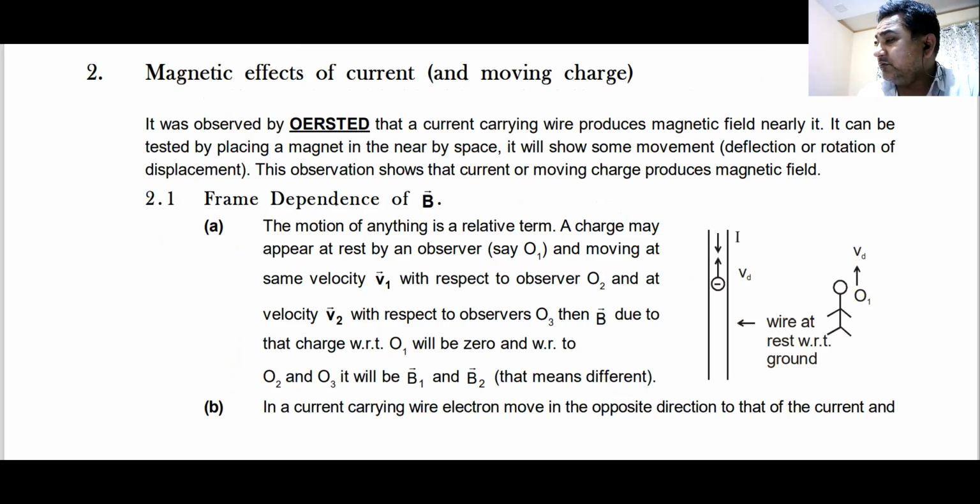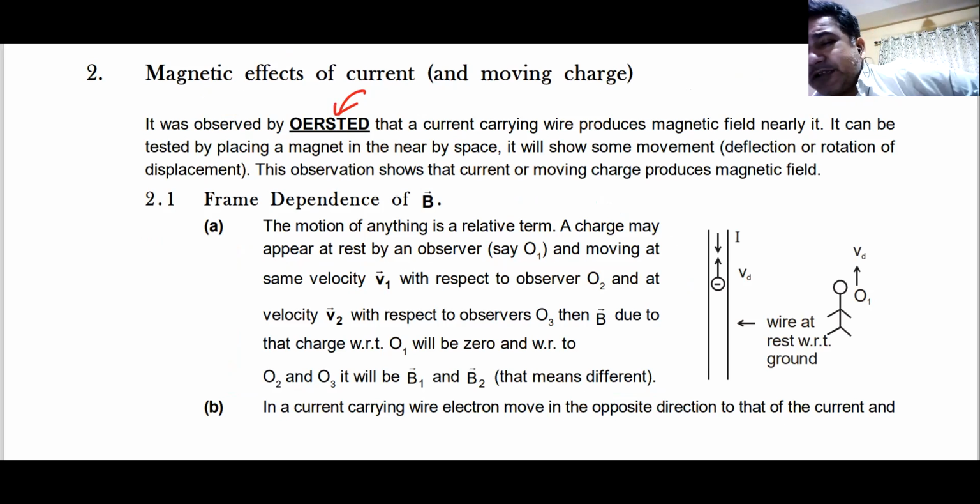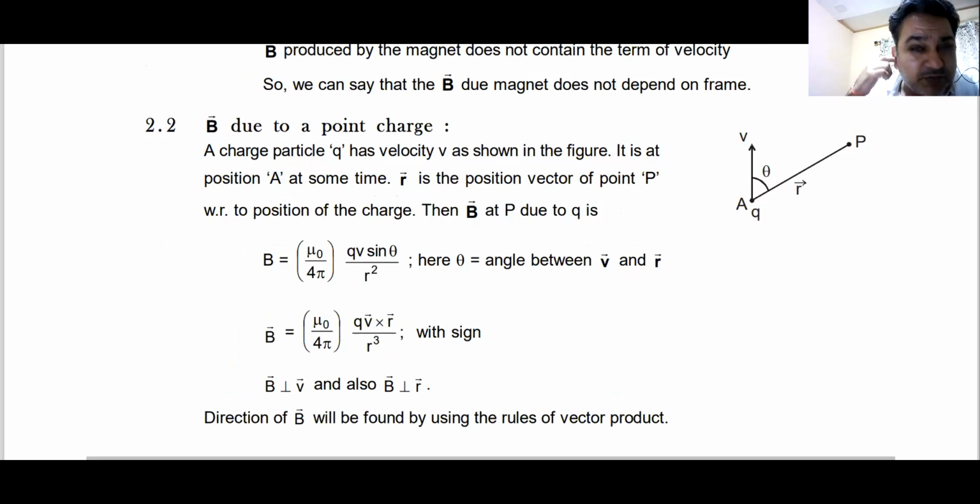Now, as I told you, Orsted found out whenever there is a current carrying wire, it produces magnetic field. All know this Orsted experiment. We can straight away jump on to this one from Orsted experiment. From this Orsted experiment, you might not have seen this equation.